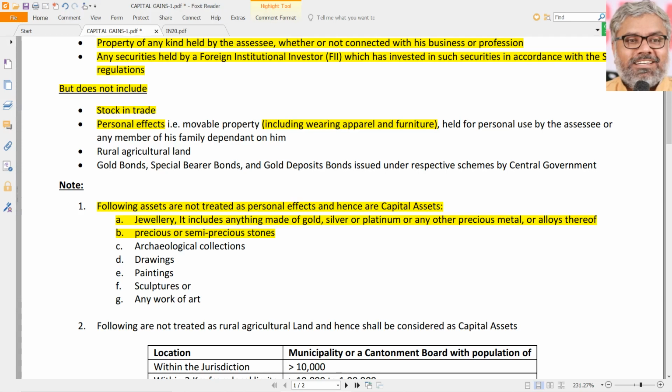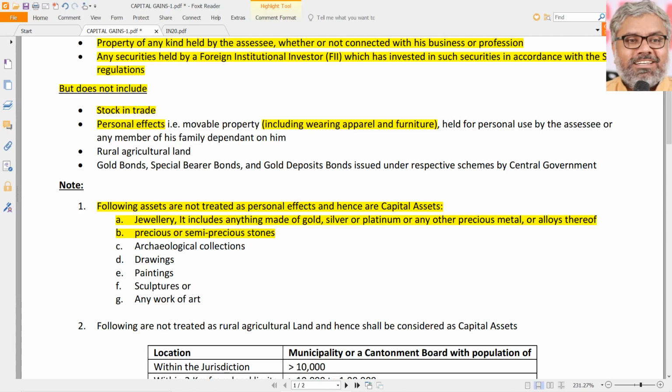That is also not a personal effect, which means that is a capital asset. Somebody sells diamonds, makes a profit or loss, definitely that is capital gain. Once again, always you have to keep that in mind. Somebody sells a diamond, not a diamond merchant selling diamond. Diamond merchant selling diamonds, that is stock in trade for him. That is different. That will be PGBP.